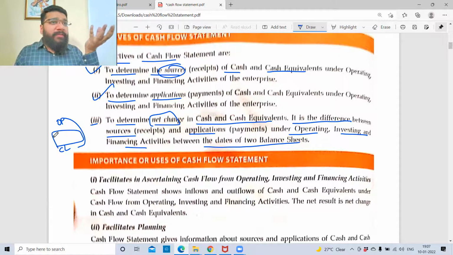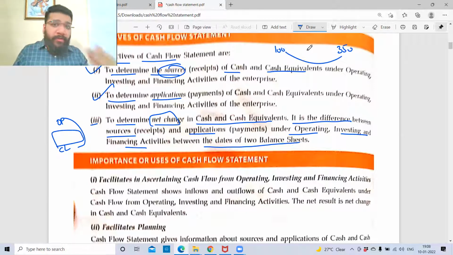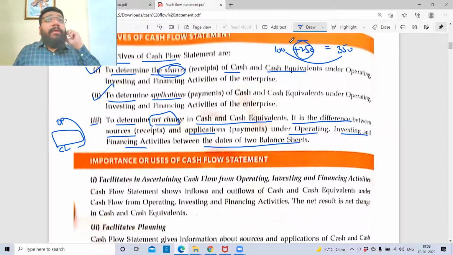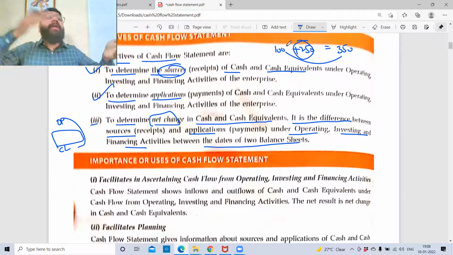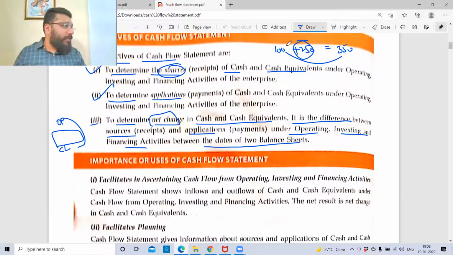In the beginning, I had 100 rupees as cash and cash equivalents. Now it has gone to 350. So what is the net change? Can I say plus 250? Now this 250 can be 500 inflow and 250 outflow, so the net inflow is 250. So we are going to understand the net change and calculate this part. Are you able to follow? When you start doing the practical aspect, you will understand this third point in a much better way.